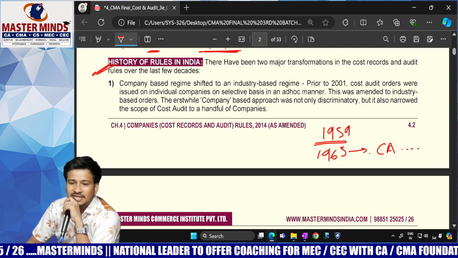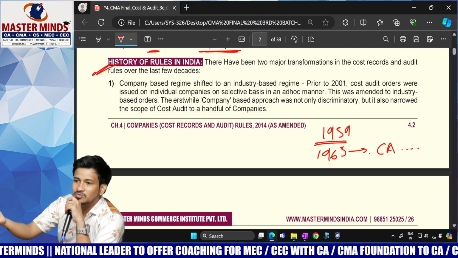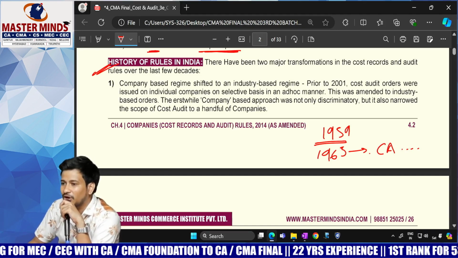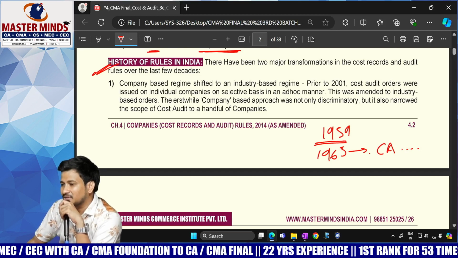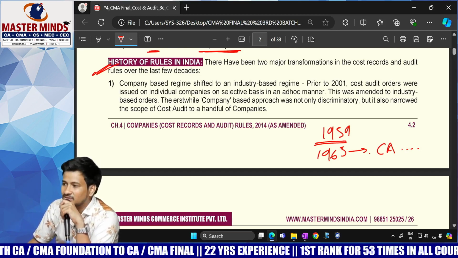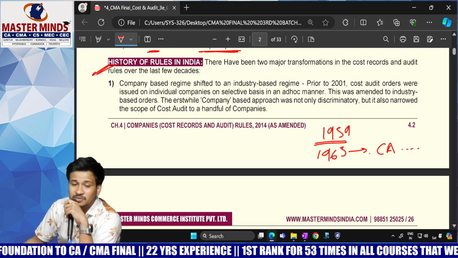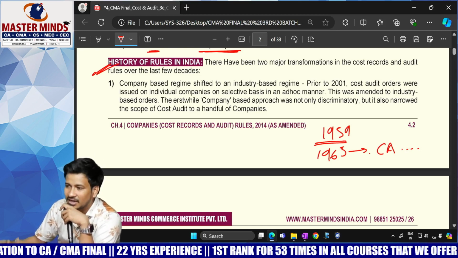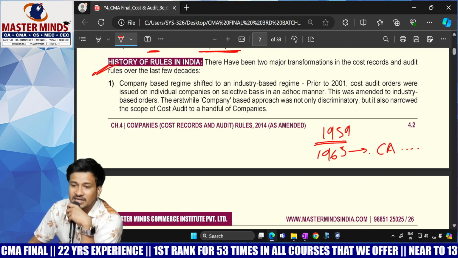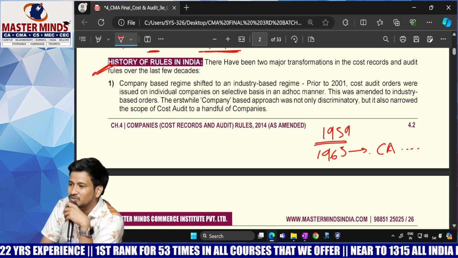In 2008 a committee was formed. Even a CA could do the audit. After that the main provision was deleted but a sub-provision was there. But in the 2013 Act the total provision was deleted with respect to CA conducting a cost audit, and now it is the sole power of the CMA to conduct it. So look at the genesis of cost audit once.